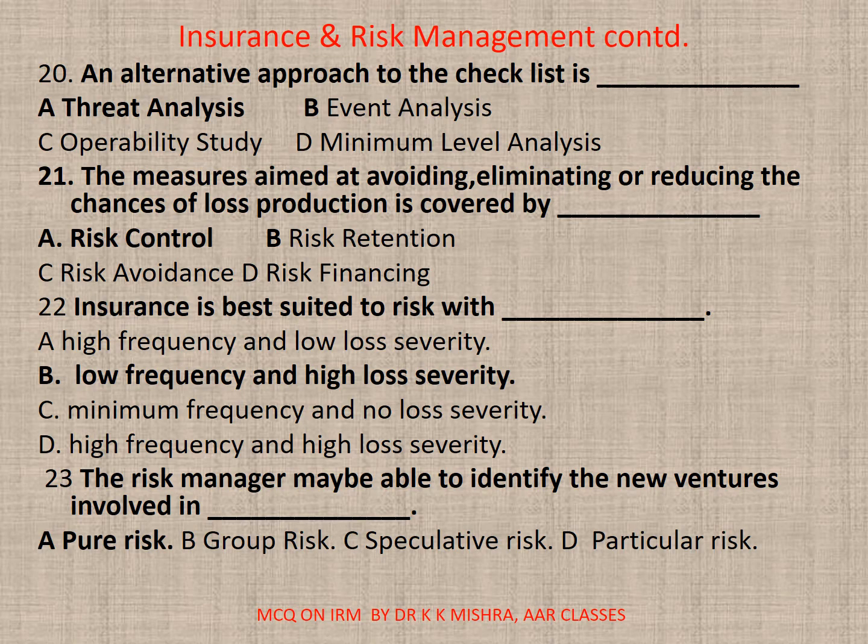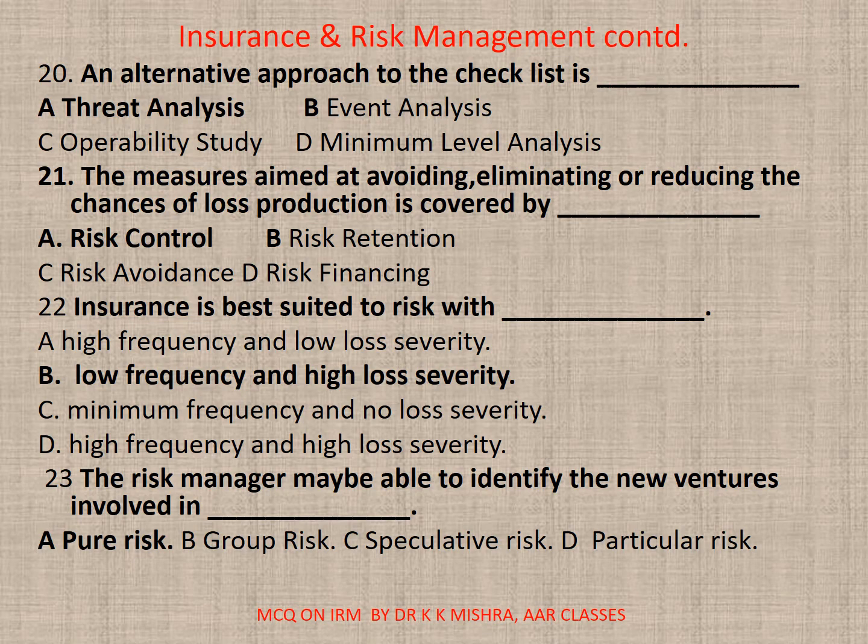21. The measures aimed at avoiding, eliminating, or reducing the chances of lost production is covered by dash. A. Risk control. B. Risk retention. C. Risk avoidance. D. Risk financing. Your correct option is A. Risk control.